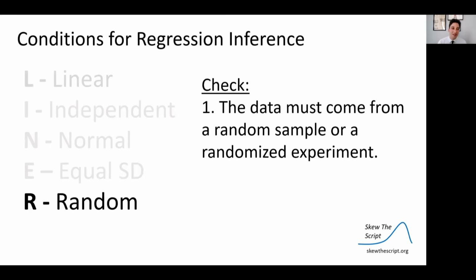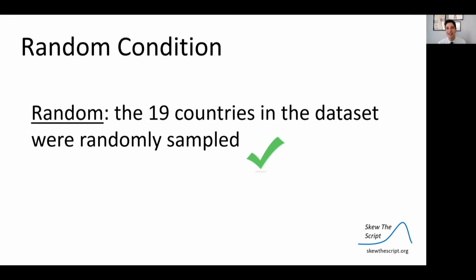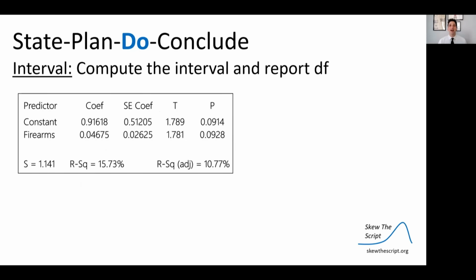And then finally, the last condition, random. The data must come from a random sample or randomized experiment. In this case, the 19 countries that we sampled were randomly sampled from a list of all developed nations. All right, we checked the conditions. Now, let's go ahead and do the do phase.